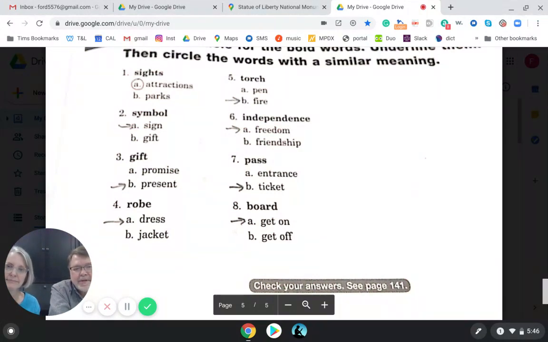Number 3. Gift, not a promise, but a present, right? It's another word for gift. Right. Robe, dress is closer to the real meaning than jacket. Yeah, because a jacket is like a short coat. You remember the picture over on page 120. It looks kind of like a dress, but it's not a dress. Right? And number 5, a torch. Now, a torch isn't a pen. A torch is a fire. So, yeah.